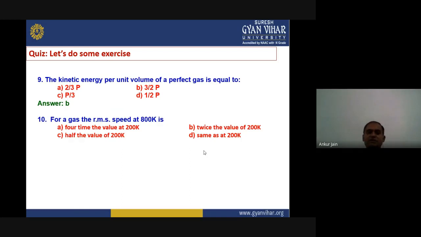The last question of today's quiz is, for a gas, the RMS speed at 800 Kelvin is 4 times the value at 200K, twice the value at 200K, half the value at 200K, or it is the same as at 200K. So the right answer for this question is B, twice the value at 200K.